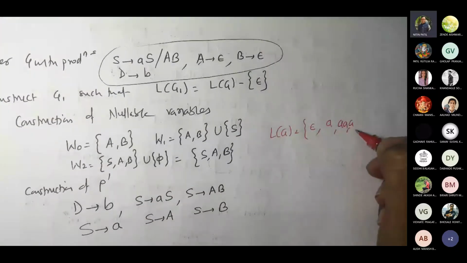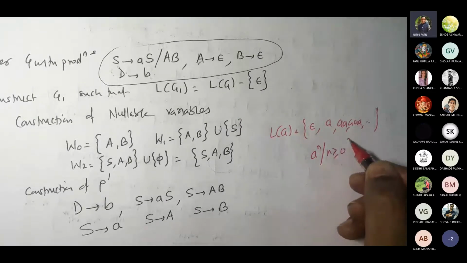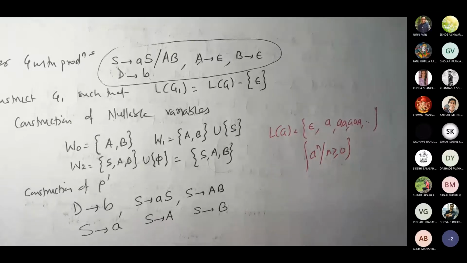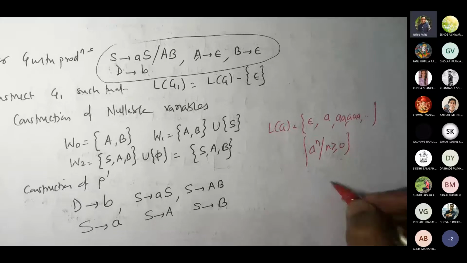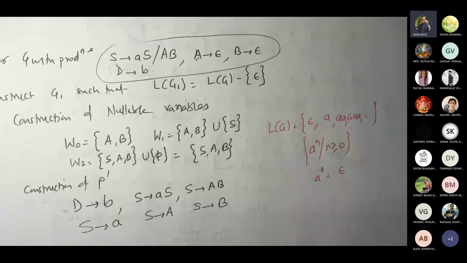In subsequent phases, I would be getting this. So it is like A raised to n, n greater than or equal to 0. Correct? Because whenever I have A raised to 0, I always consider this as epsilon, not 1. This is not a mathematics class.